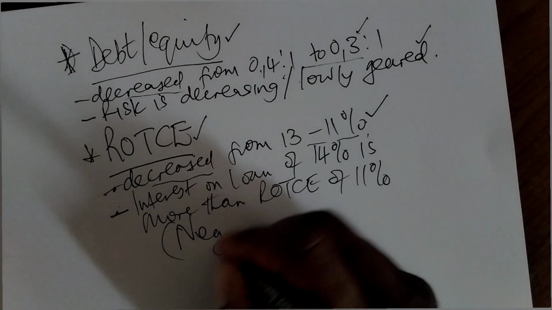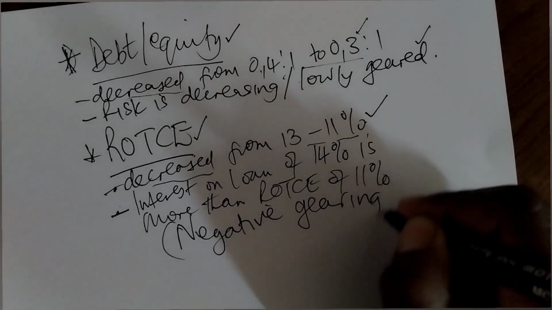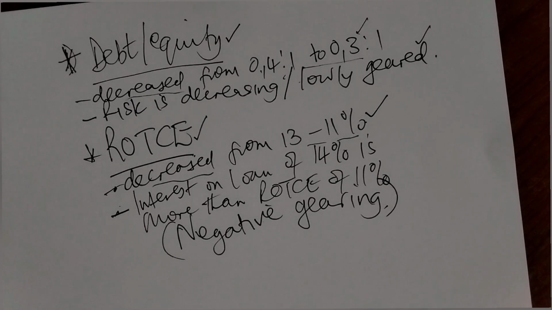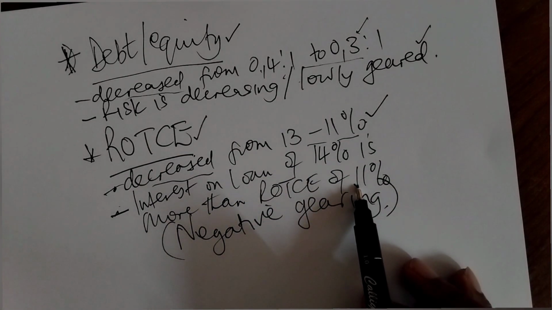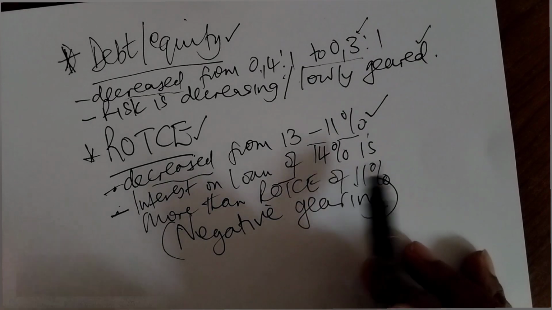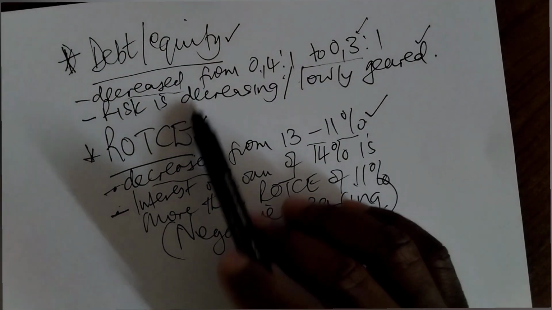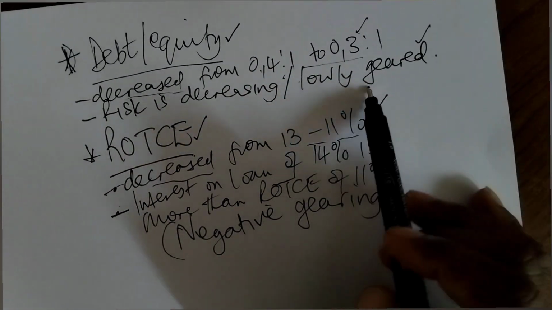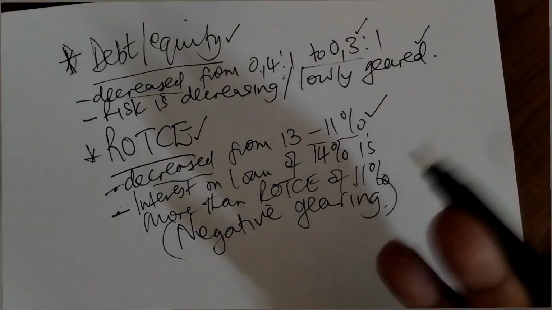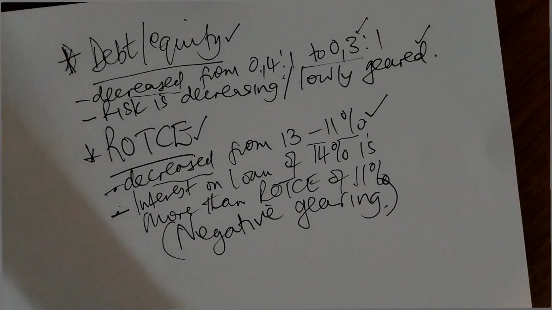This shows you that the gearing is negative. Why negative gearing? Because your return, which is what the business is going to get of 11%, is less than what you're going to pay. So in as much as when you look at this debt equity ratio here, you can tell that the business is lowly geared. In fact, they are credit worthy. They've got the ability to get an additional loan.